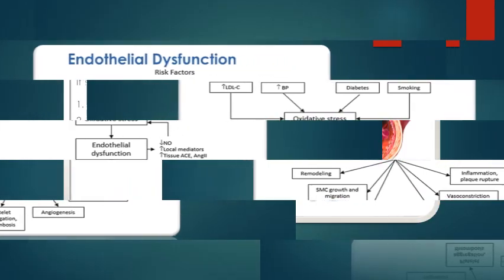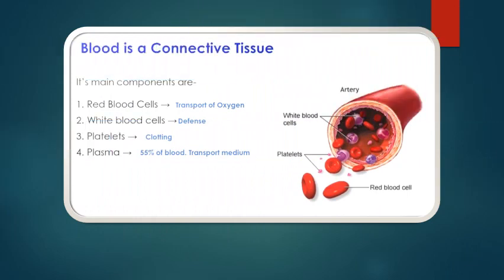Already I told you blood is a connective tissue. The main components are RBC, WBC, platelets, and plasma. The function of the RBC is to transport oxygen throughout the body, and white blood cells are the defense mechanism; they produce antibodies for our body. Platelets have the clotting mechanism whenever a wound occurs in the body, for faster healing. Plasma is 55% of blood, the transparent medium available in the blood.